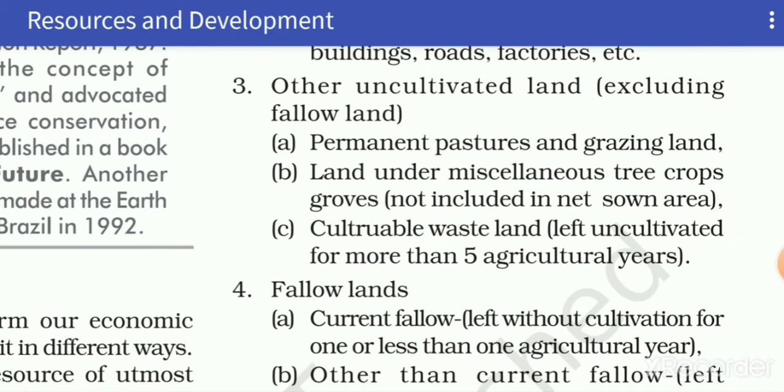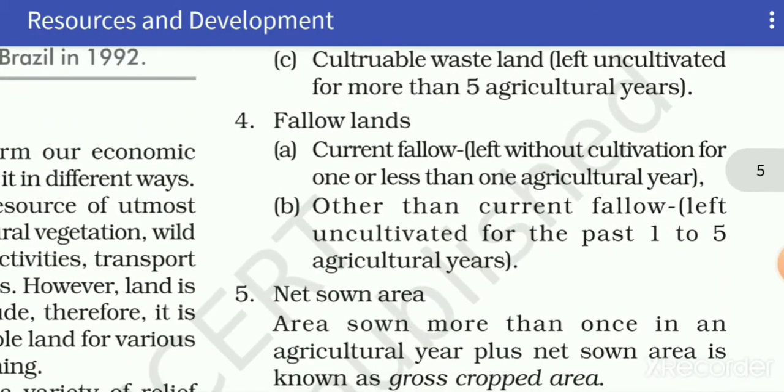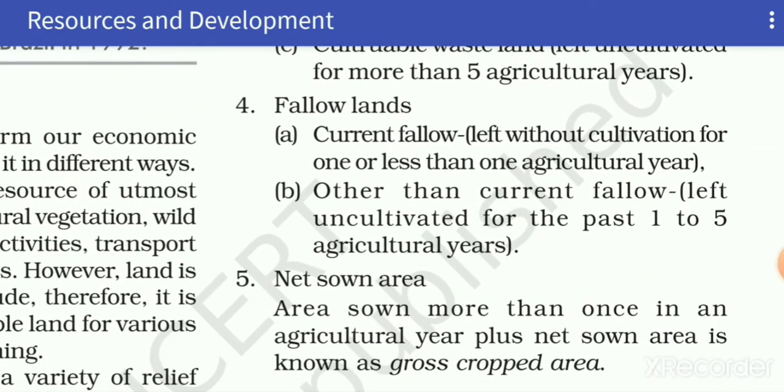Third is cultivable wasteland, left uncultivated for more than 5 agriculture years. Actually, sometimes farmers do not grow any crop on a piece of land for more than 5 years, and such land is called cultivable wasteland. Next one is fallow land.